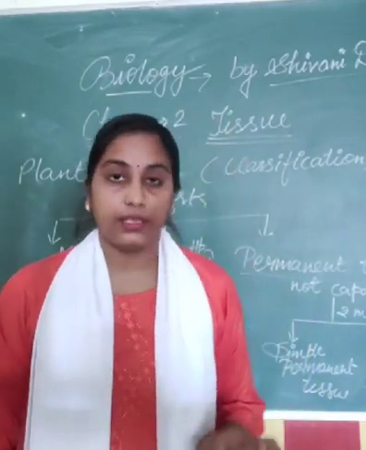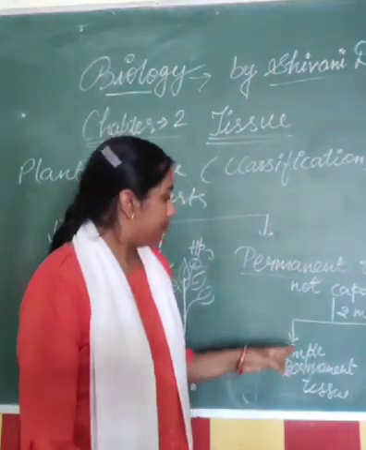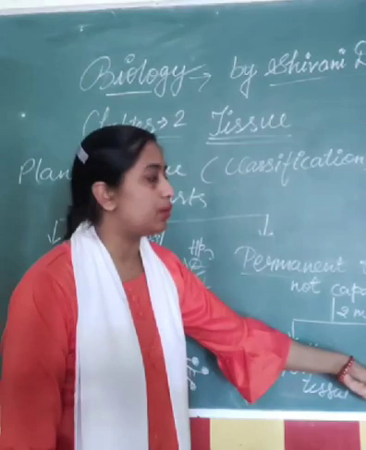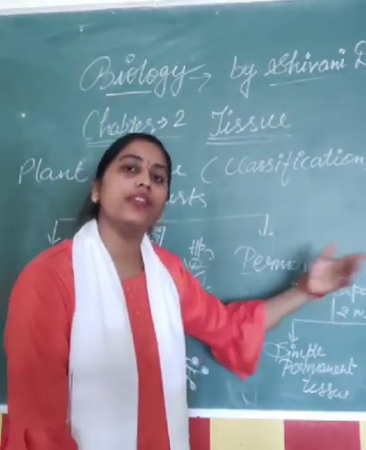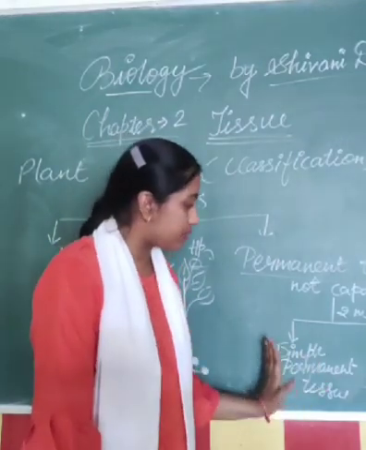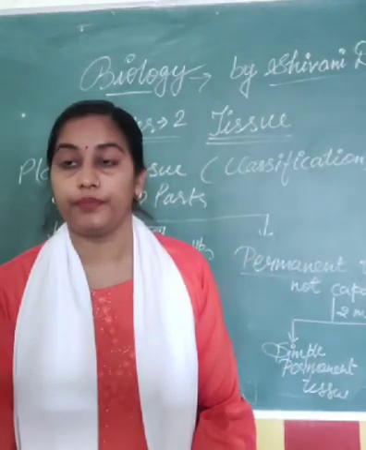They are present in the stem part and vary in function also. They have different functions. We will discuss simple and complex permanent tissue in detail, right?